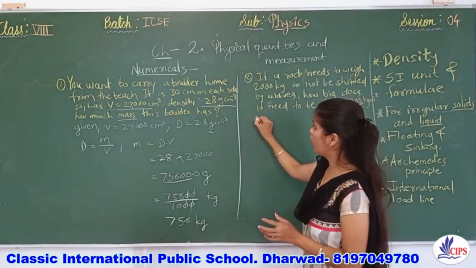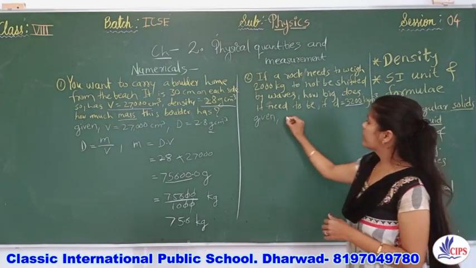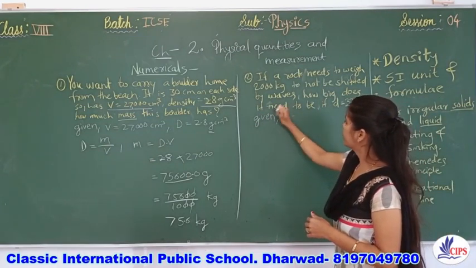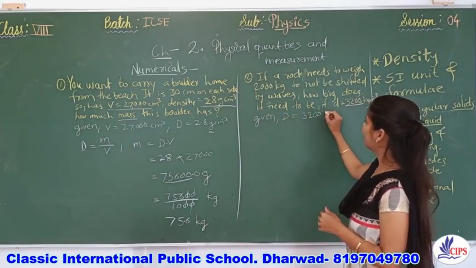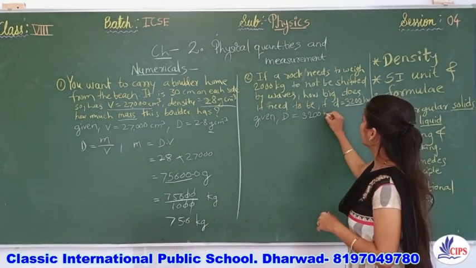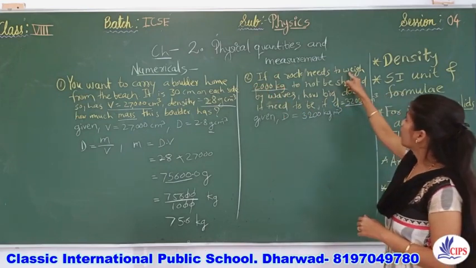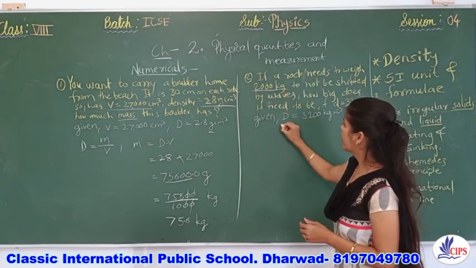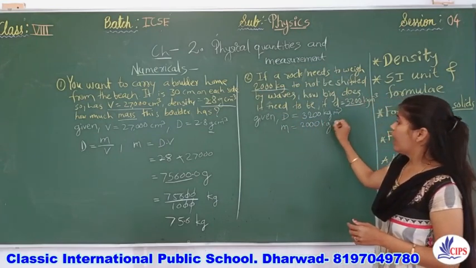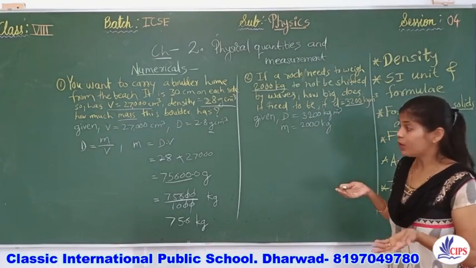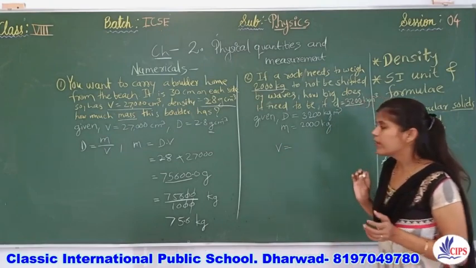Now first of all, how to solve the numerical? You need to write down all the given values. So here the given values are density, that is 3200 kilogram per cubic meter. Next they have mentioned weight, which means mass in kgs, right? So mass is 2000 kg. And what they want you to find out, they are asking you for volume. What will be the volume?